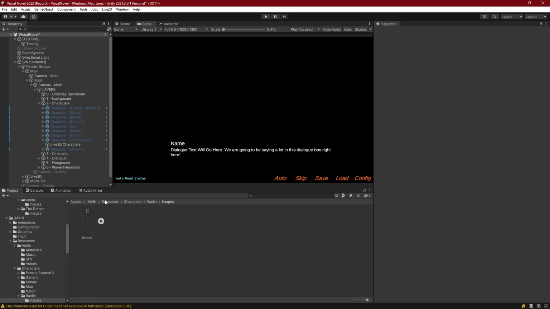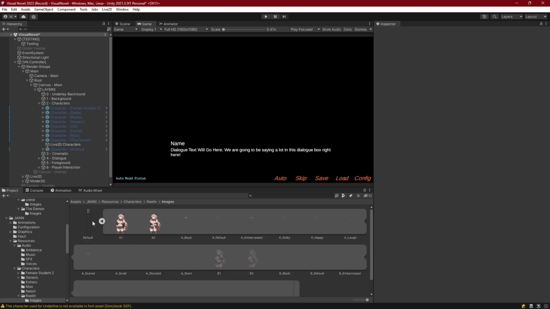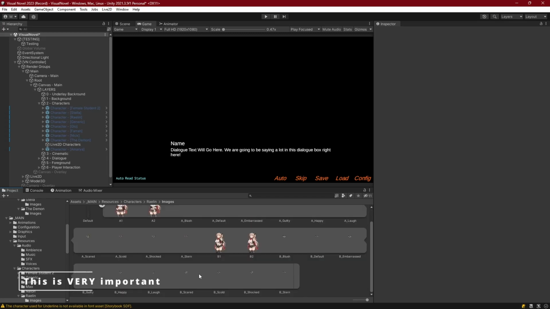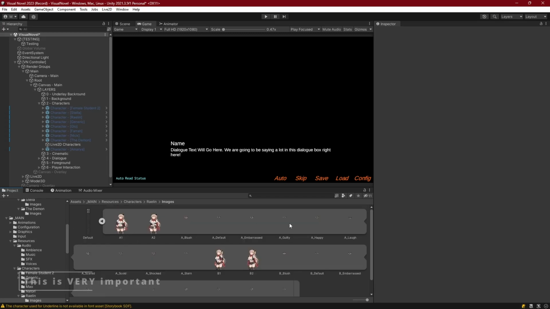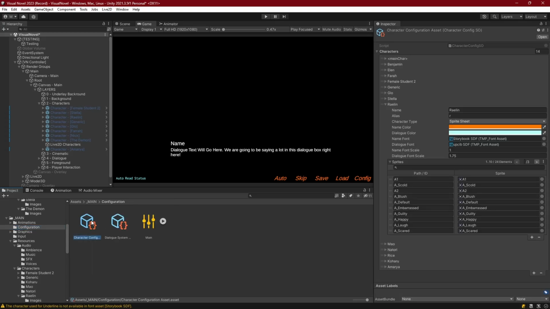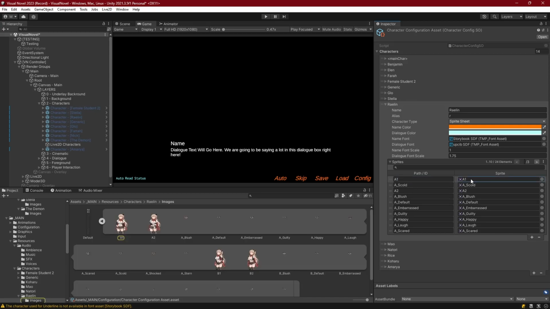Now, a little note on this. Because of the way that history states are going to work, we need to make sure that our sprites are named in a particular way. So everything I have here is fine, and probably everything you have is fine as well. Let me tell you what's not okay. Let's look at our configuration asset. We can see A1 is linked up with A1. That is fine. This is what we want. We want the ID to be basically the name of the sprite. If it's anything other than that, we're going to have a lookup issue.